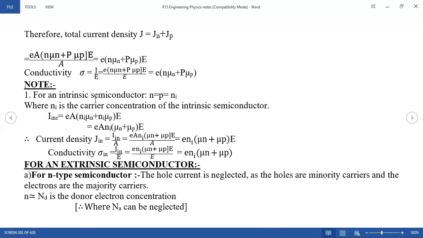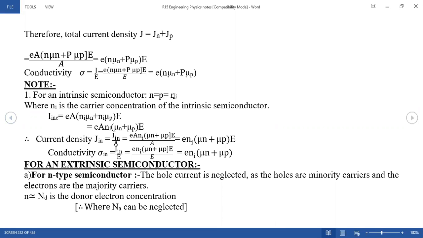So this is J by E. Finally, you can get sigma equals e of (n mu_n plus p mu_p). This is your conductivity. But what can we say in the case of an intrinsic semiconductor? It is very clear that for an intrinsic semiconductor, electrons are equal to holes. Therefore, we can say ni. Already ni is derived. What is ni? The carrier concentration of the intrinsic semiconductor.